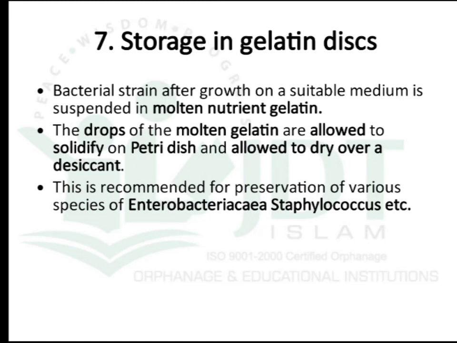Now coming to the next method, storage in gelatin disc. A bacterial strain after growth on suitable media is suspended in molten nutrient gelatin. Drops of molten gelatin are allowed to solidify on a petri dish and dried over desiccants. This is recommended for the preservation of various species of Enterobacteriaceae and Staphylococcus, etc.